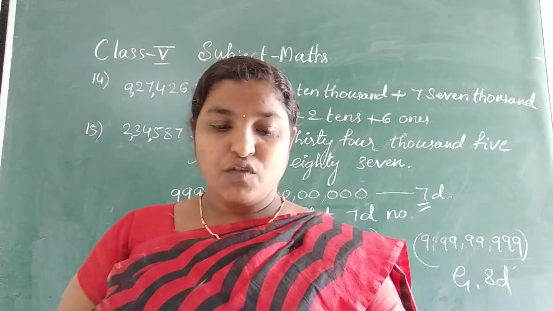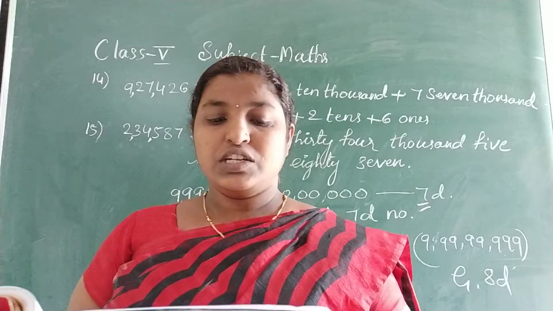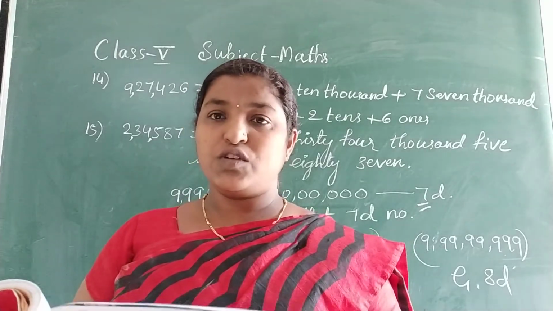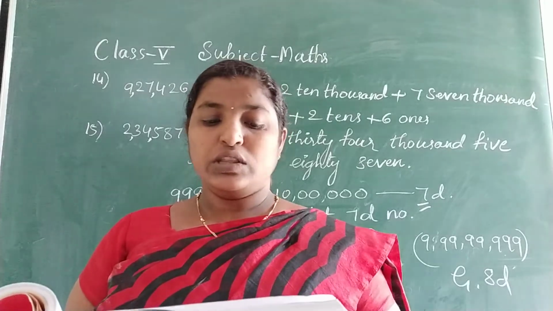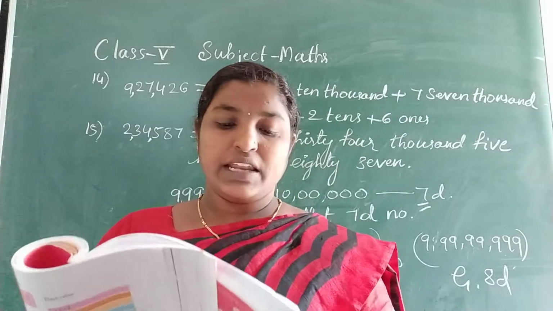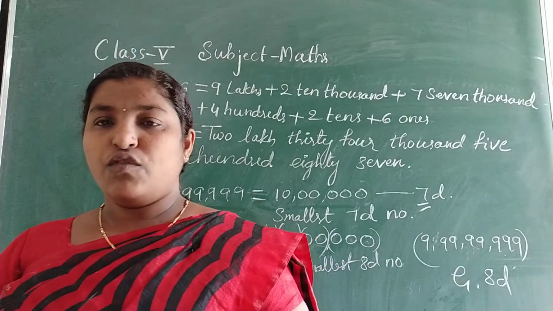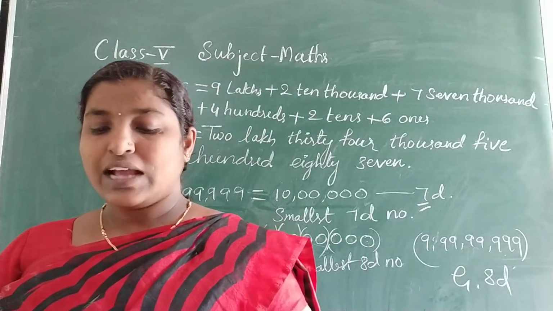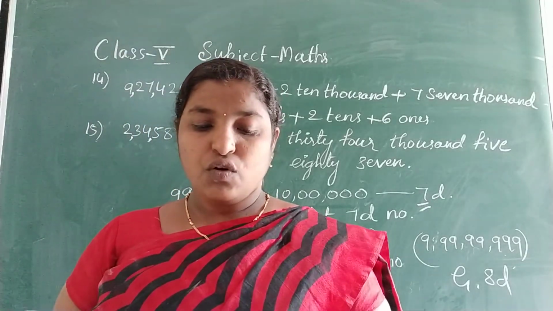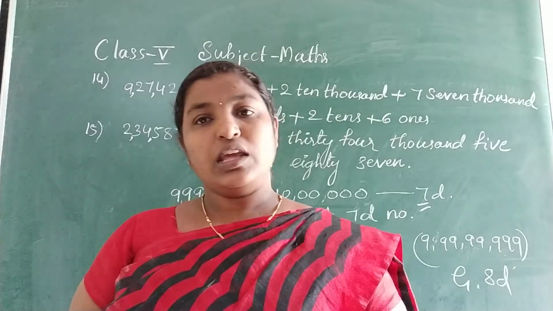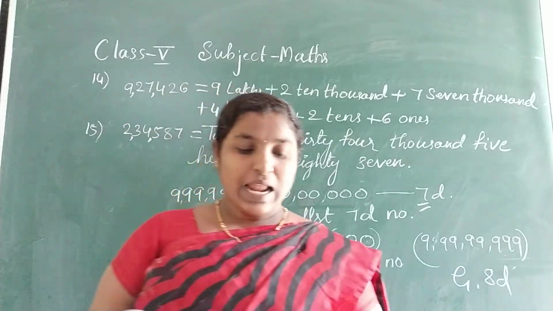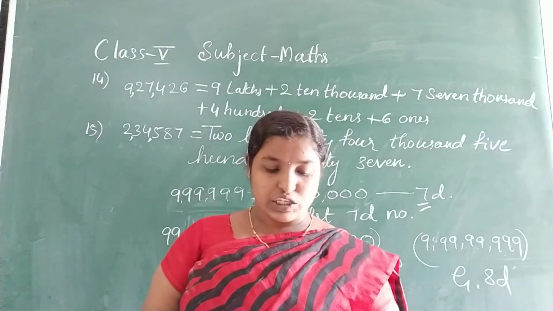Page number 248. The distance between the earth and the moon will be in terms of 9 digit numbers. So that number you should write in terms of places, that is 9 10 crores, 2 crores, 4 10 lakhs, 7 lakhs, 5 10,000s, 2,000s, 900s, 4 tens and 3 ones. If they give in terms of places, you should write in terms of numeral. So that is done in example 6.